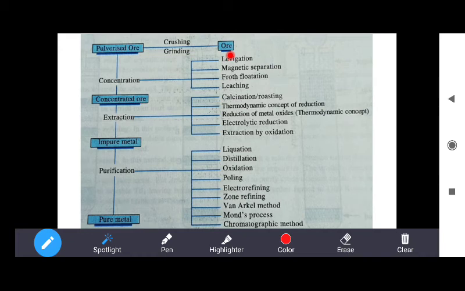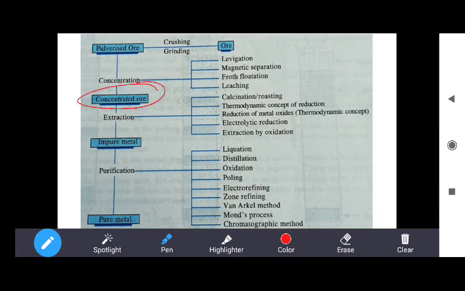To obtain the pure metal from the ore, you have to crush or grind the ore to obtain the pulverized ore, and this pulverized ore then undergoes concentration by the process of levitation, which is also known as gravity separation, or magnetic separation, or froth flotation method, or leaching process. So these methods can be used for the concentration of ore, by which we get concentrated ore.